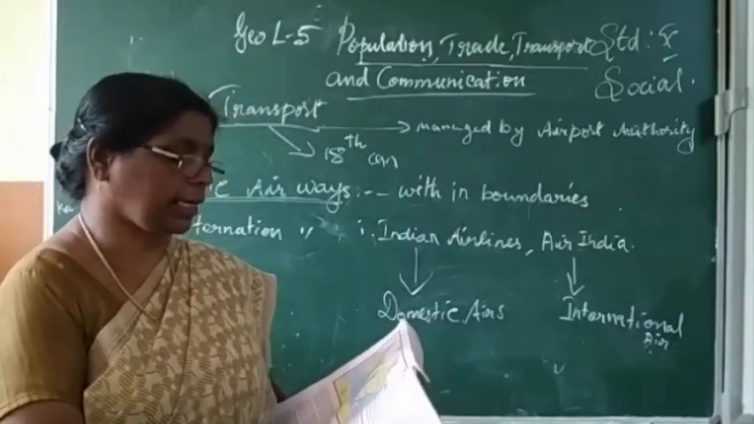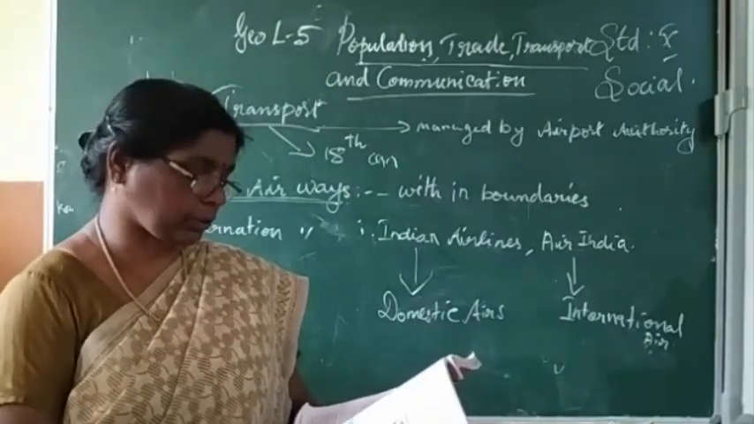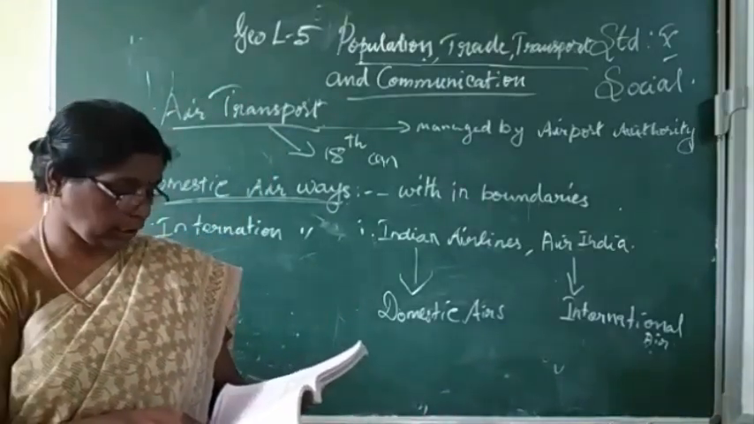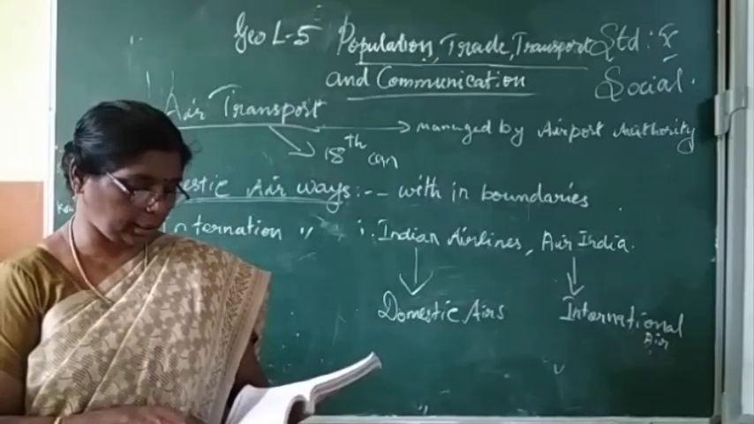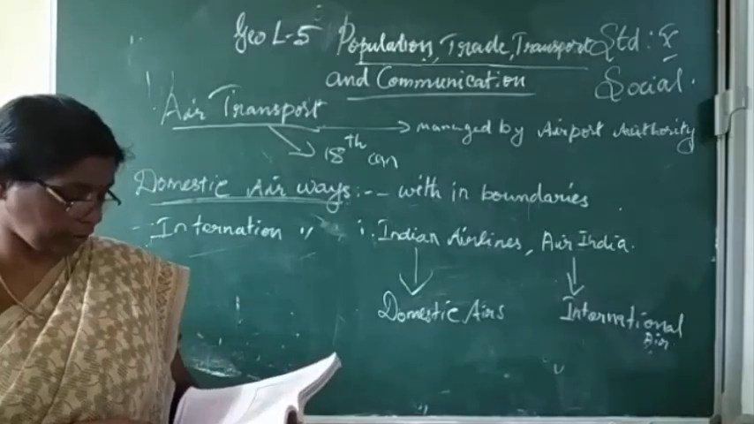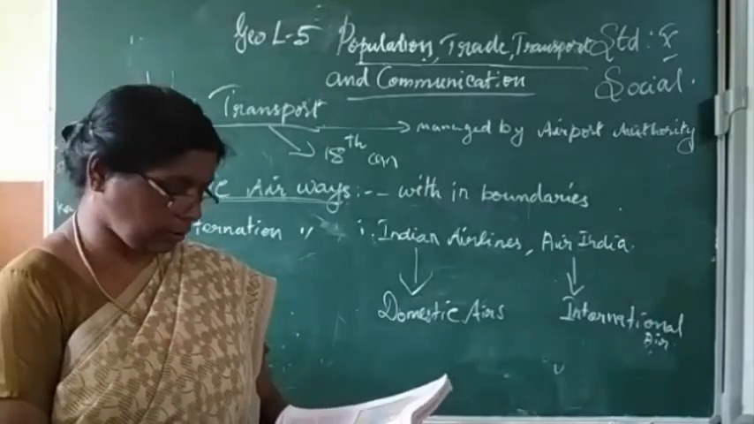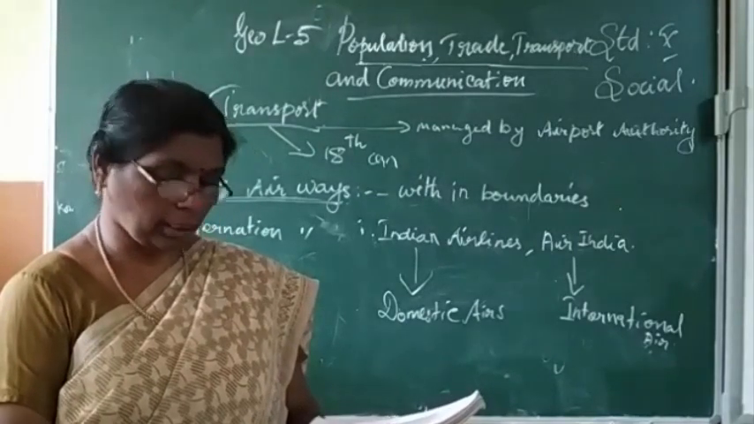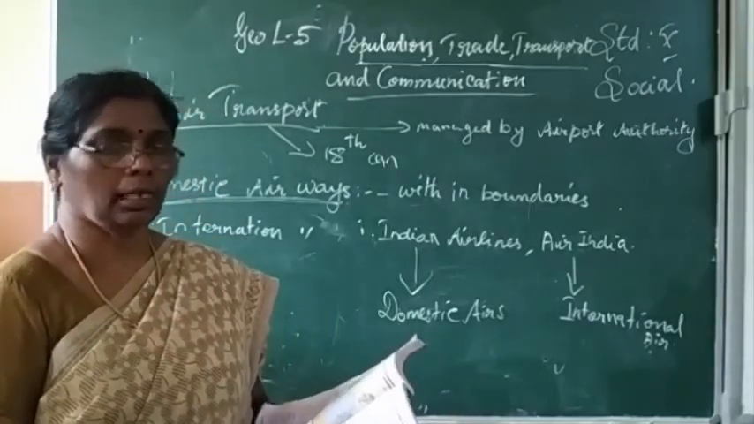Then Pawan Hans Helicopter Limited, Airport Authority of India. Then some international airport examples are given: Netaji Subhash Chandra Bose International Airport, Kolkata; Chennai International Airport, Chennai; Indira Gandhi International Airport, Delhi; Chhatrapati Shivaji International Airport, Mumbai; Thiruvananthapuram International Airport; Sardar Vallabhbhai Patel International Airport, Ahmedabad; Bangalore International Airport, Bangalore; Rajiv Gandhi International Airport, Hyderabad. These are examples of international airports.